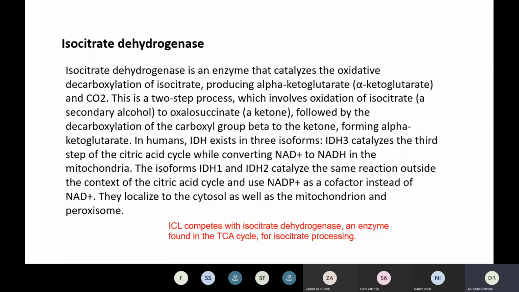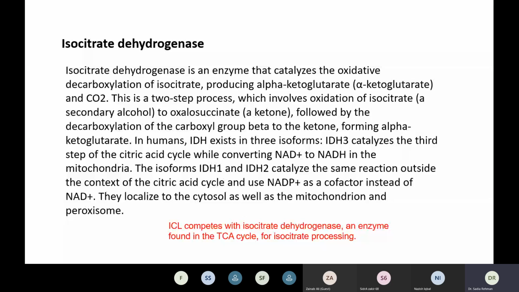In humans, isocitrate dehydrogenase enzyme, or IDH enzyme, exists in three forms. IDH3 catalyzes the third step of the citric acid cycle, converting NAD plus to NADH in the mitochondria. In human beings it is in three forms. One catalyzes the third step, and what does it do? It converts NAD plus to NADH. The isoforms IDH1 and IDH2 catalyze the same reaction outside the context of the citric acid cycle and use NADP plus as a cofactor instead of NAD plus.